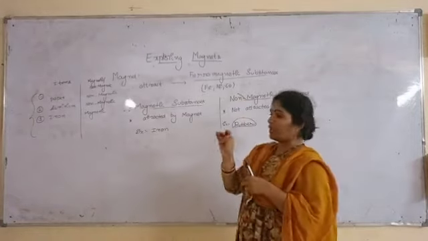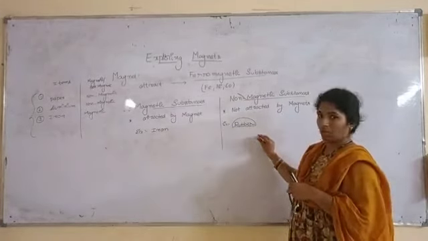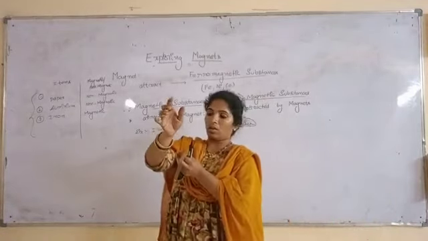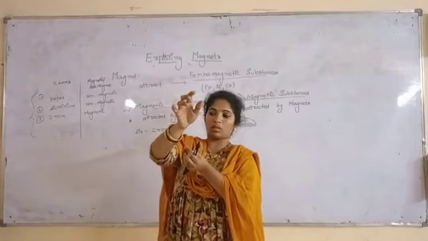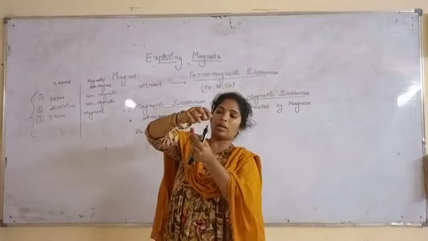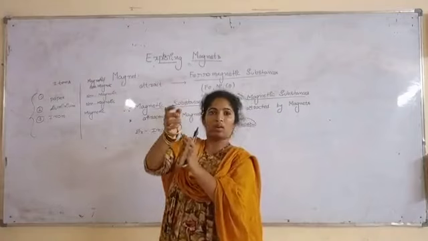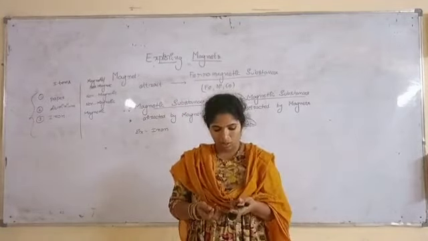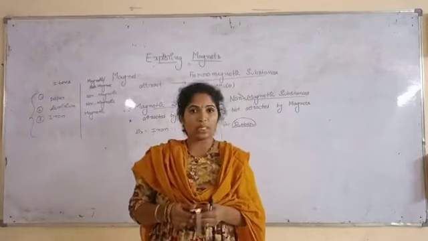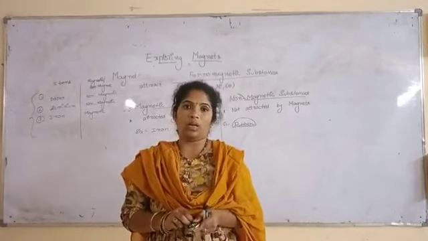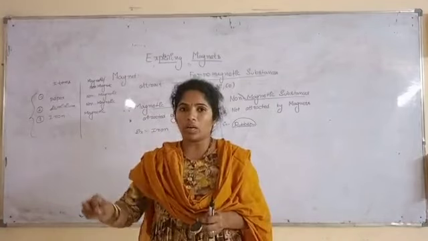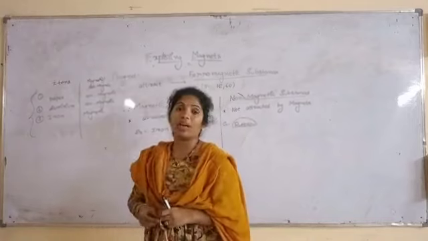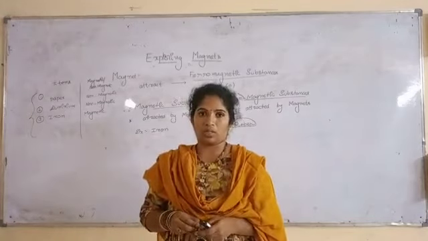If I bring this magnet towards the pole, is it attractive? No, it is a non-magnetic substance. Look at my ornaments, are they attracted? No, even gold is not a magnetic substance, it is non-magnetic. Similarly, take one magnet and test with the materials available in your surroundings. Then list which are magnetic substances and which are non-magnetic substances.